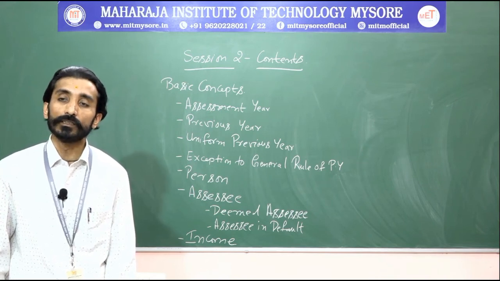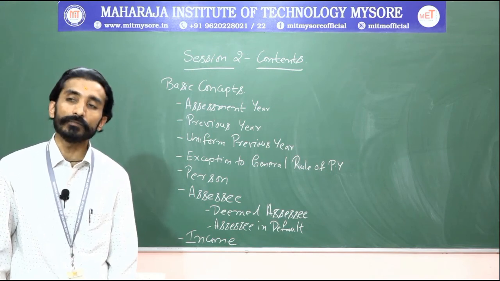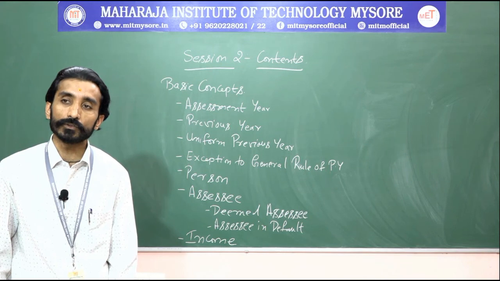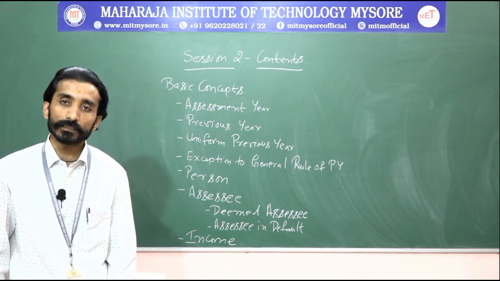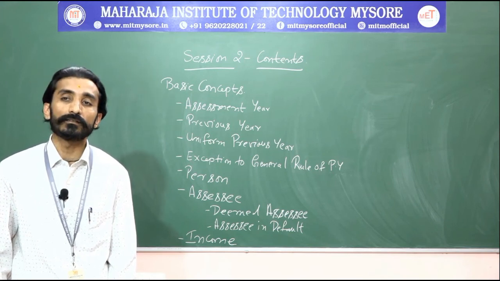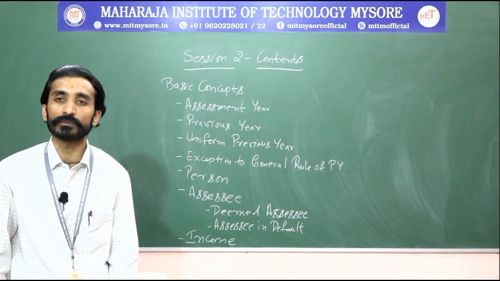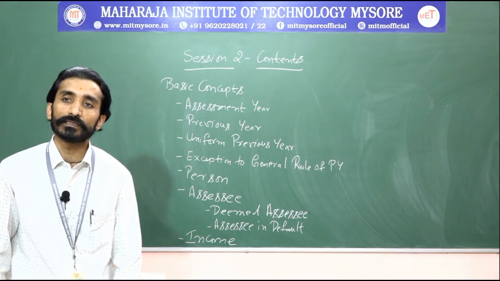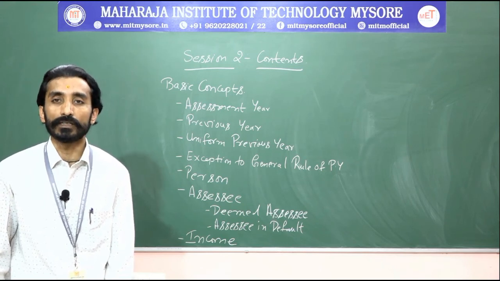Based on this, what is the extended meaning of income under the income tax? You need to understand, right? As per the income tax norms, they specifically say which incomes will come under section 2 subsection 24, or which are assessed under section 2 subsection 24.